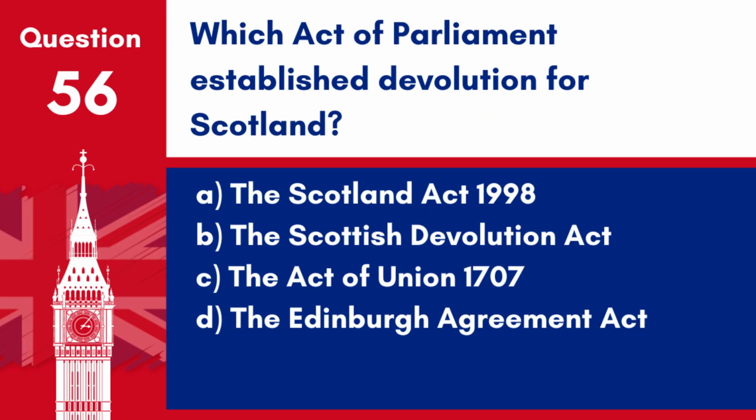Question 56. Which Act of Parliament established devolution for Scotland? A. The Scotland Act 1998. B. The Scottish Devolution Act. C. The Act of Union 1707. D. The Edinburgh Agreement Act. Answer: A. The Scotland Act 1998. This act established a devolved Scottish Parliament with the ability to legislate on certain domestic issues.